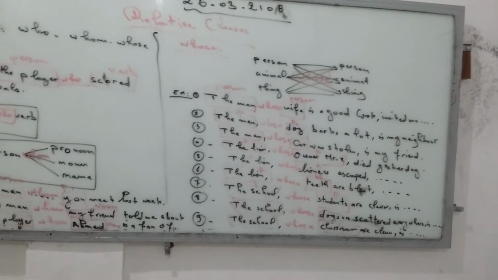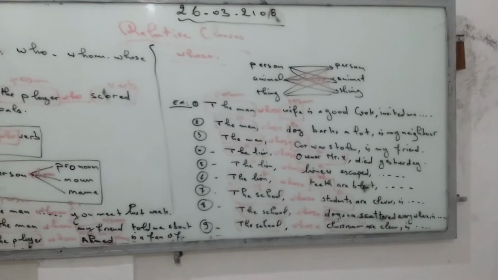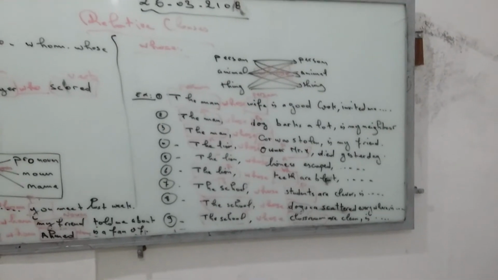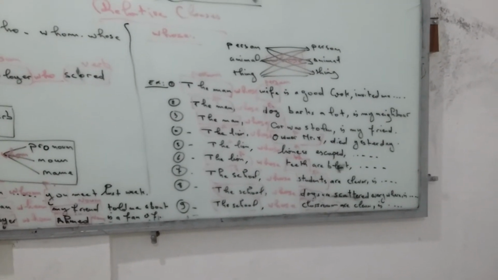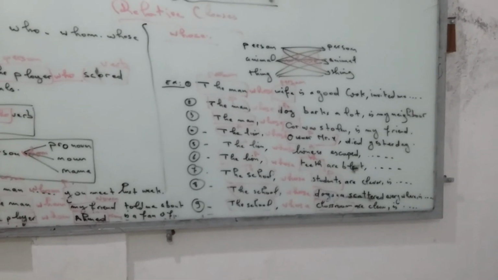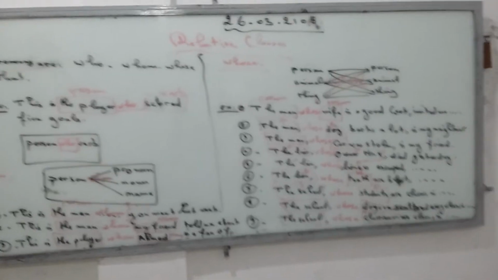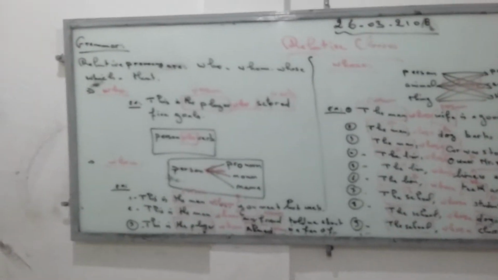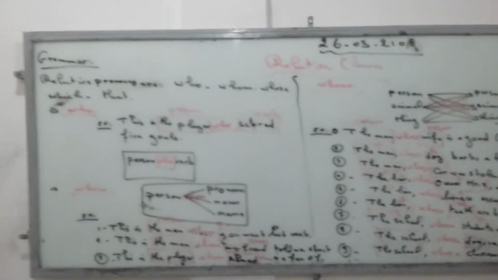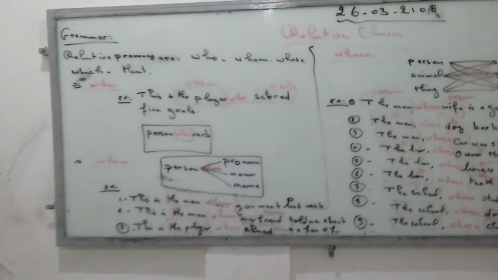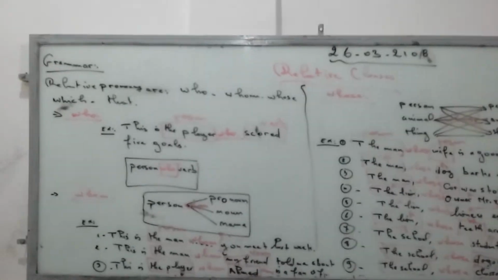The school whose classrooms are clean is X. Okay, so the school is a thing and classroom also is a thing, so thing, thing, we put relative pronoun whose. In the national exam, they will give you a small paragraph of 3 or 4 sentences, and they will give you those relative pronouns, and the question will be like that.